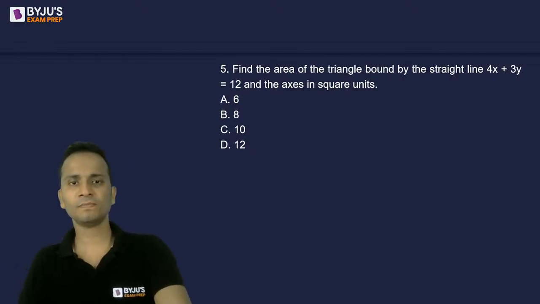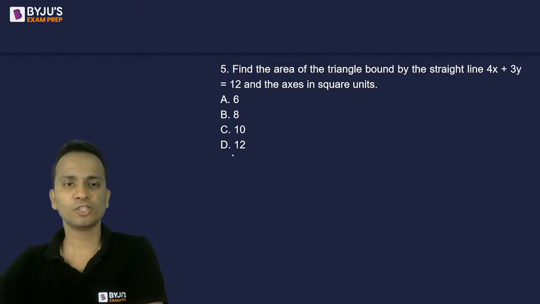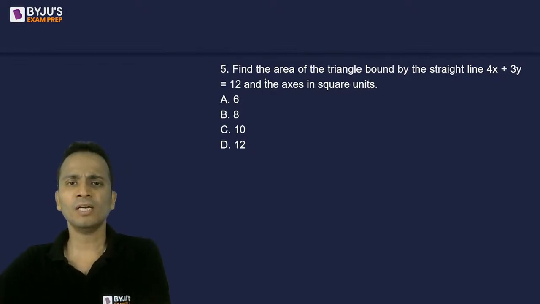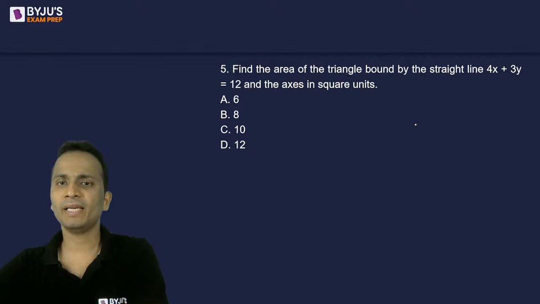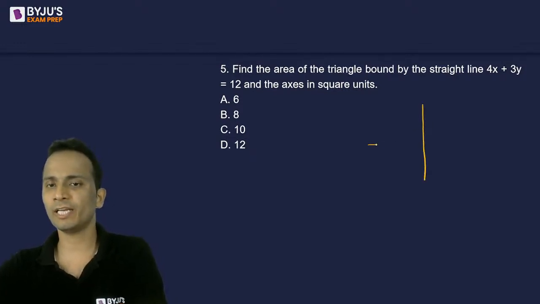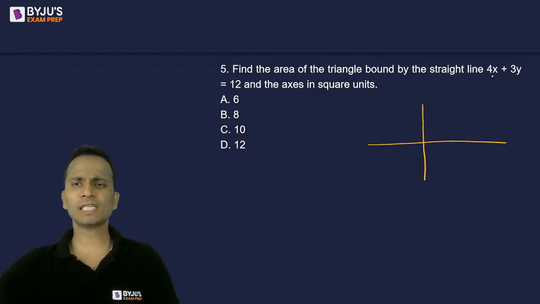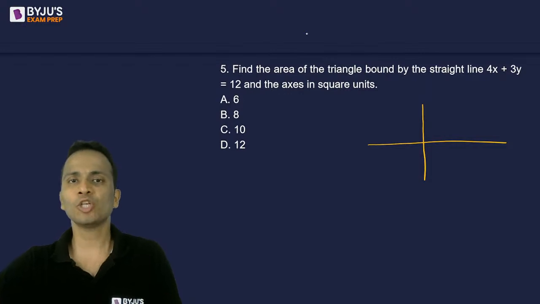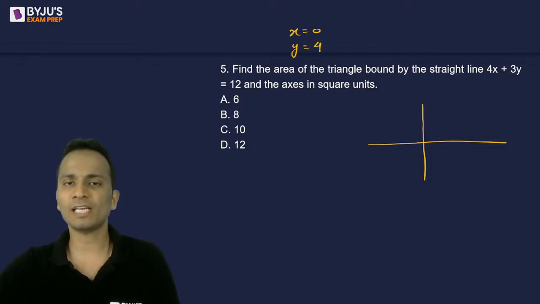All right, good. Let's plot the triangle. We have to find the area of the triangle bounded by a straight line and the coordinate axes. So let's say these are the coordinate axes. Now let's plot the equation of this line. If I put x equal to 0, I'll get the value of y as 4.